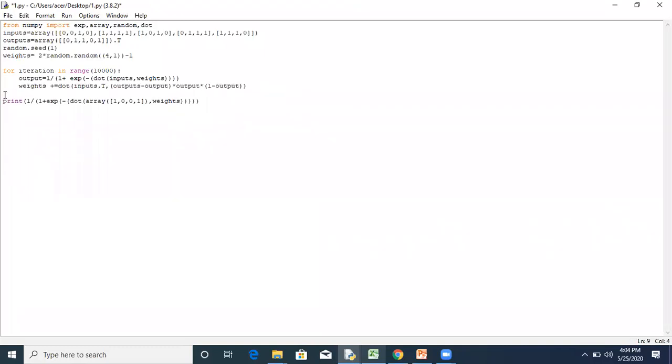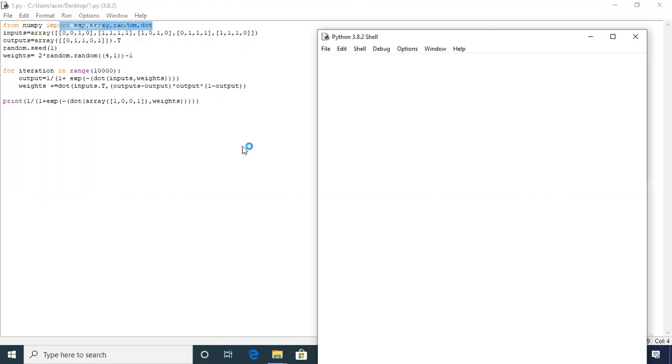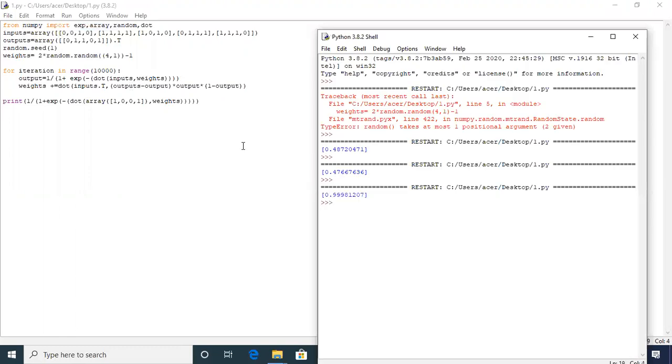Both these things will be included in the for loop, because it will require multiple iterations to get the output. Now we will run this code, and now you observe the output. You are getting 0.9998, which is closer to 1, nearly 1.